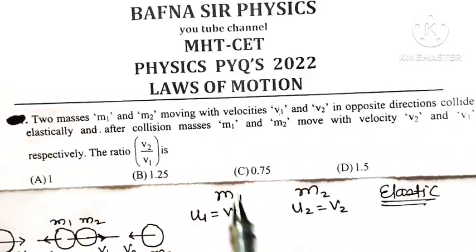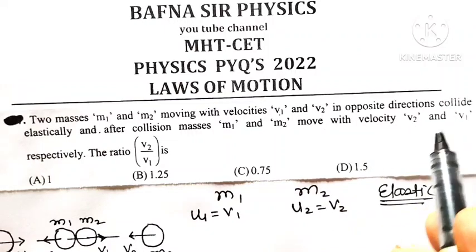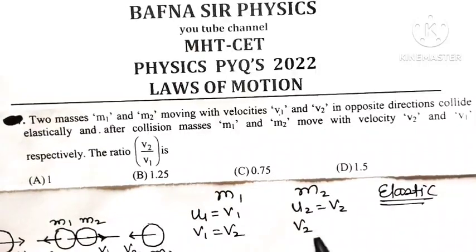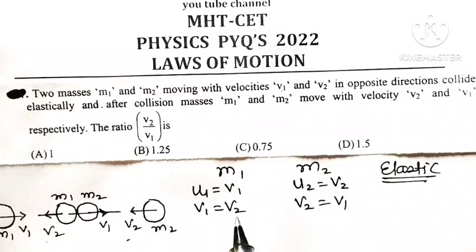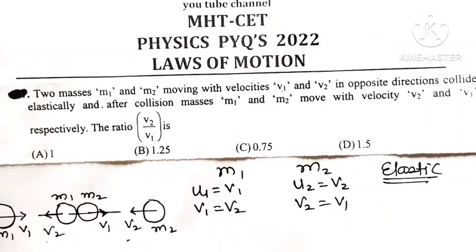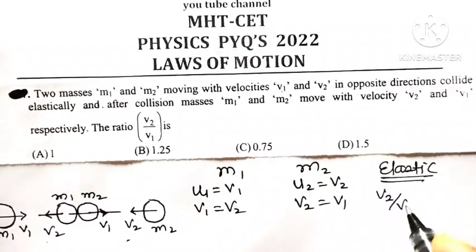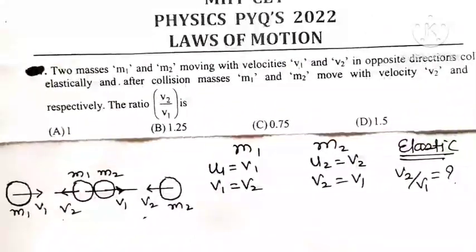And after the collision, masses m1 and m2 move with velocities v2 and v1. This means the final velocity of the first body becomes v2 and the final velocity of the second body becomes v1. Then we want to find the ratio v2 by v1, which is equal to question mark.